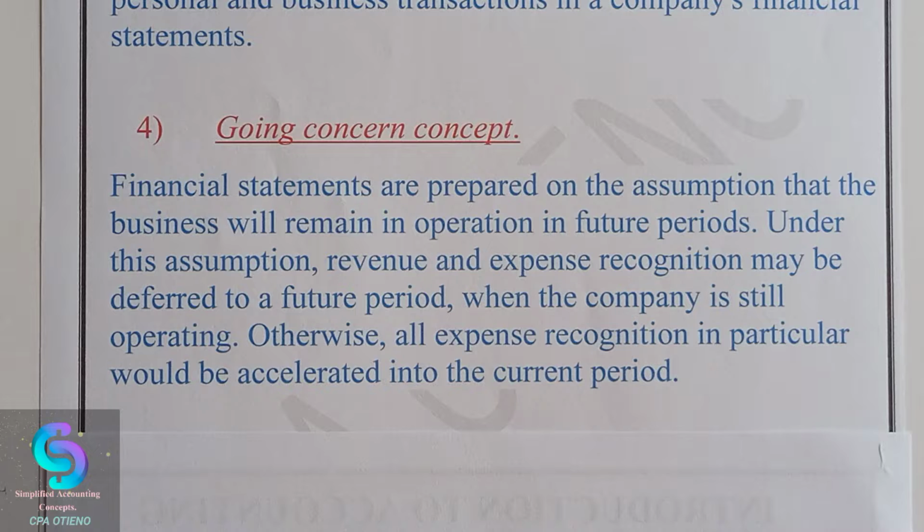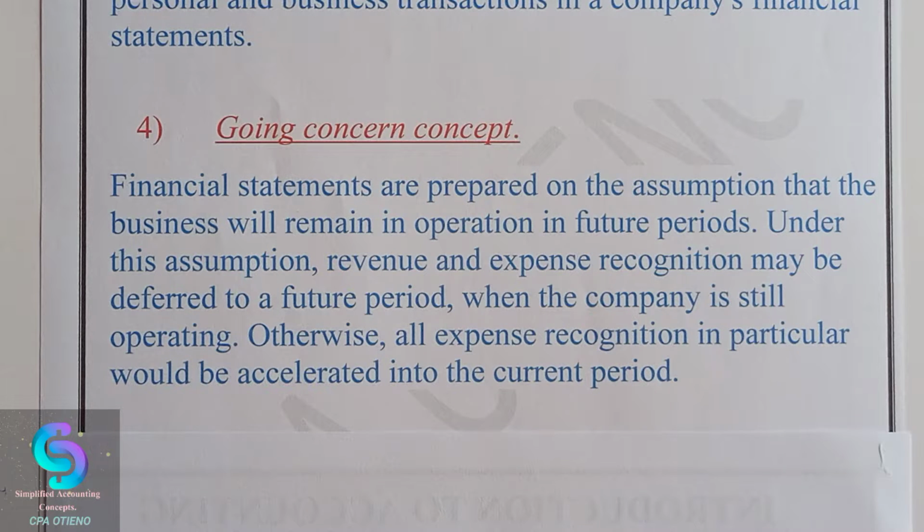What this means is the business is supposed to make an assumption that it's going to operate for the foreseeable future. The foreseeable future normally is used to mean the next 12 months of the lifetime of the business. So from the point of issuing the financial statements, you count 12 months. Is it possible that the business can still be in operation for the next financial period? If that is true, then we say that the business is a going concern.